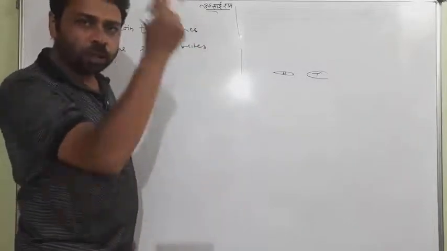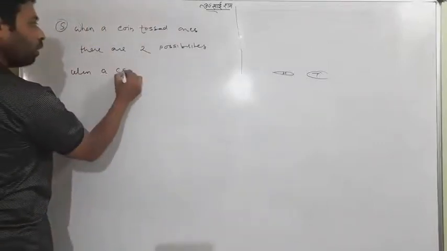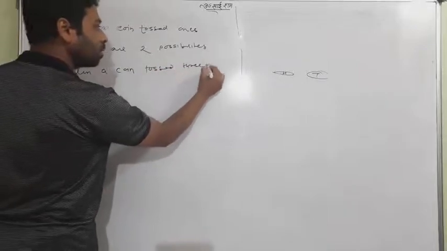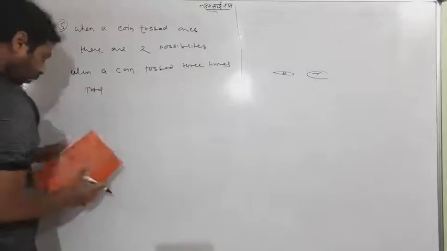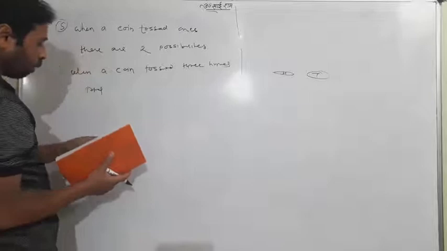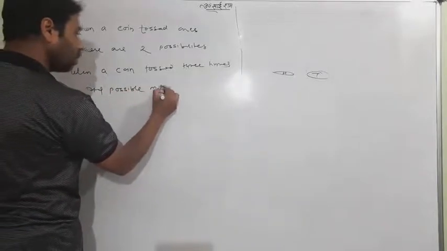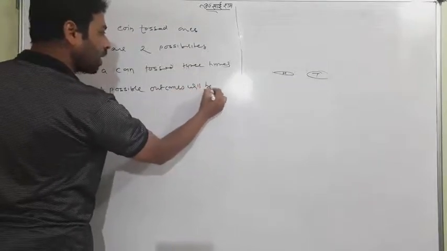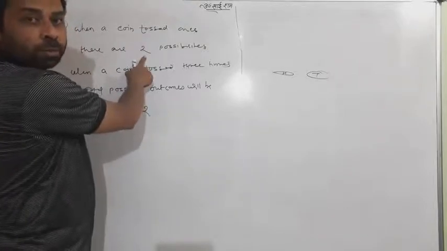When a coin is tossed 3 times, what is the question asking here? The total possible outcomes. You understand that in a single toss there were two possible outcomes.